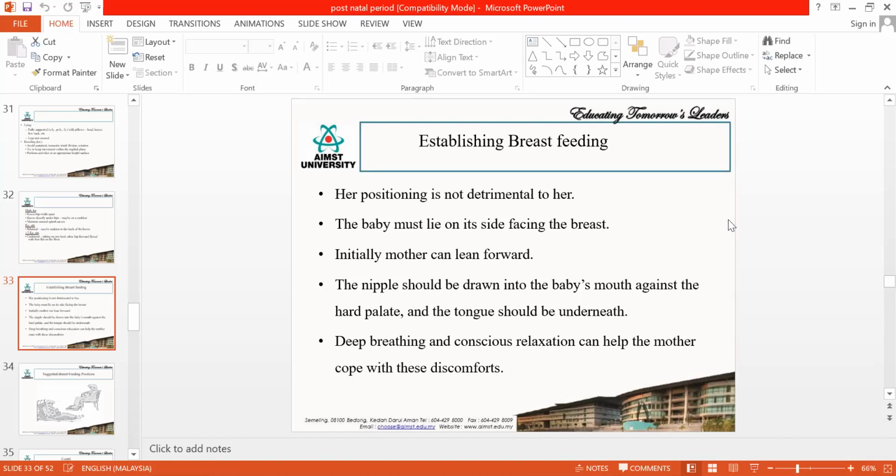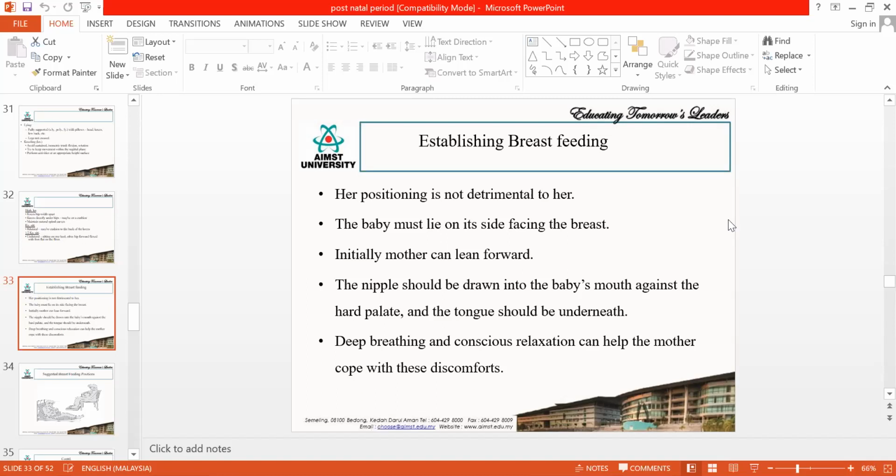I will show you the pictures as well as the videos for this. Another main thing you need to teach the mother is that she has to hold the baby in a proper position, in such a way that the baby is leaning towards the chest and the baby's mouth is against the nipple. You need to make them open their mouth and insert the nipple inside in such a way that the nipple is against the hard palate, and the tongue is down under the nipple. Then only they will have the sucking reflex.